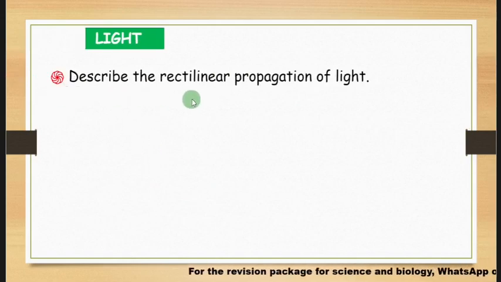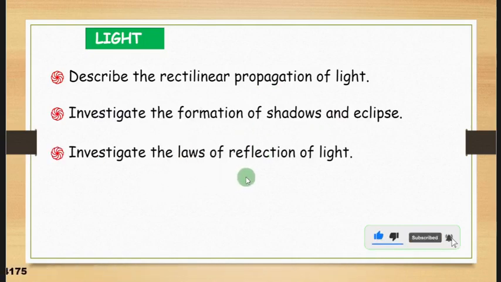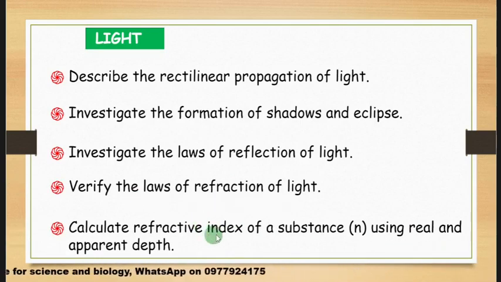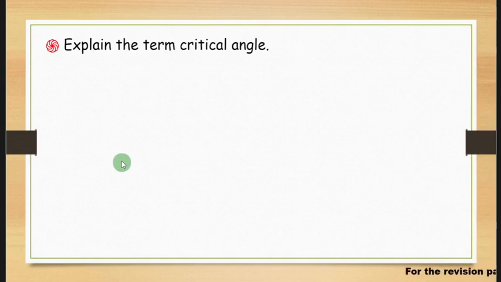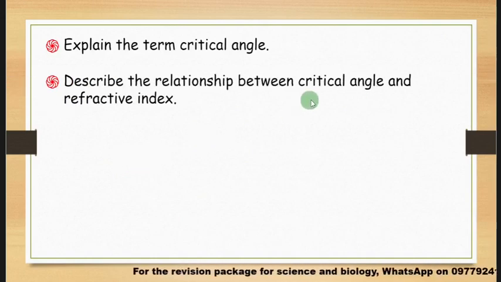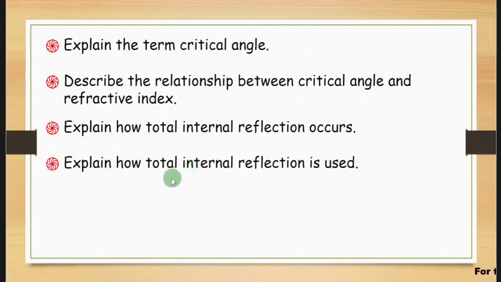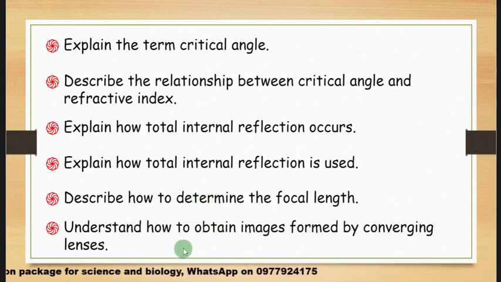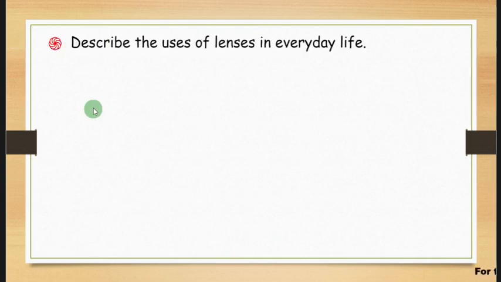Then here you need to move to light. Under light, describe the rectilinear propagation of light, and investigate the formation of shadows and eclipse, investigate the laws of reflection of light, and verify the laws of refraction of light, and then calculate the refractive index of a substance using real and apparent depth, and also explain the term critical angle, and describe the relationship between critical angle and refractive index, and explain how total internal reflection occurs, and explain how total internal reflection is used, and describe how to determine the focal length, and understand how to obtain images formed by converging lenses,